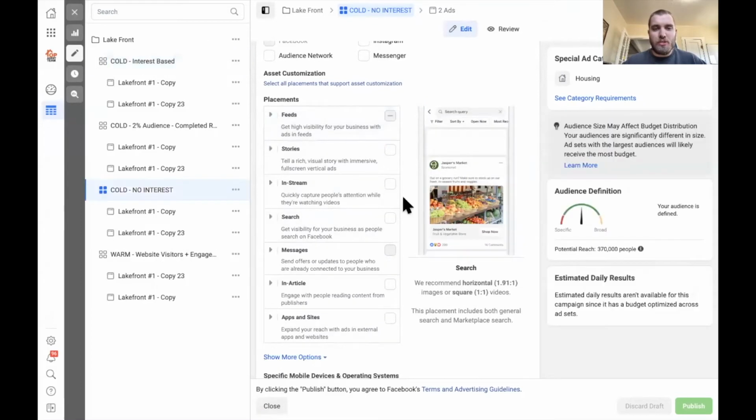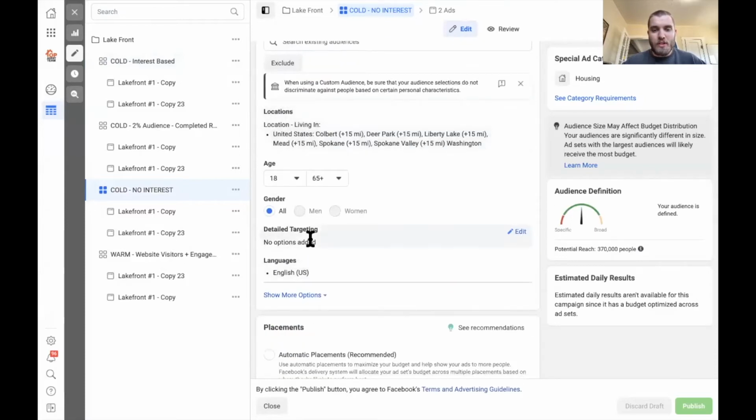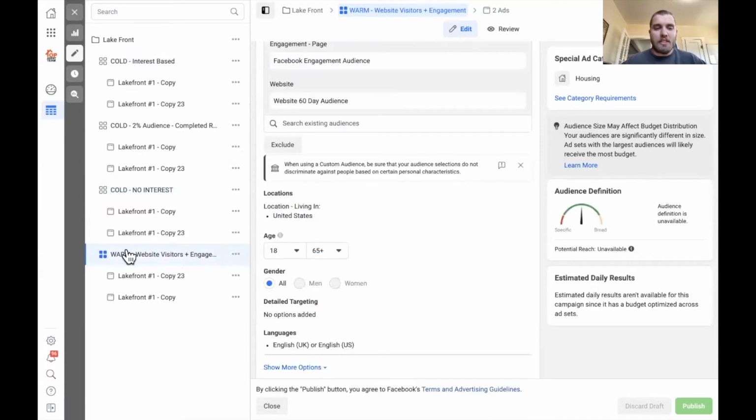And I talked about the no interest audience. You can see it's just the same exact ad, but it doesn't have any targeting. It has the same cities and no targeting. So it's a great way to get started and get your name out there and find people who are interested in a bigger pool. But this here is where it gets important.